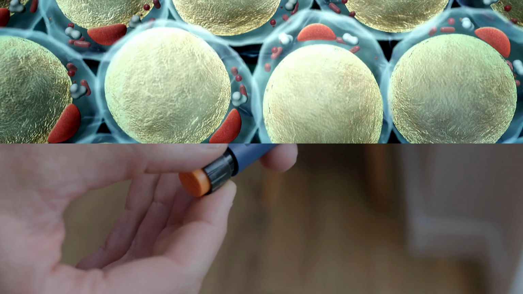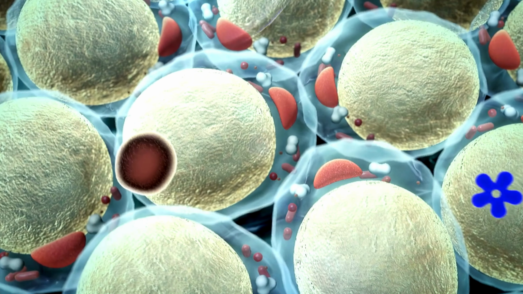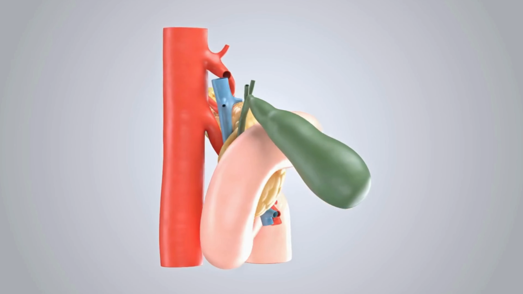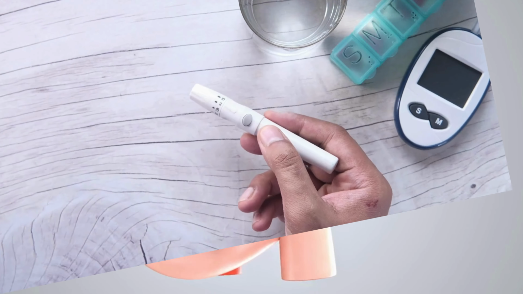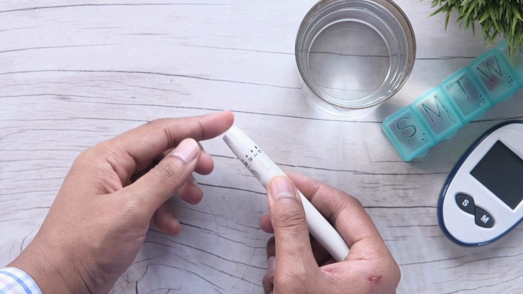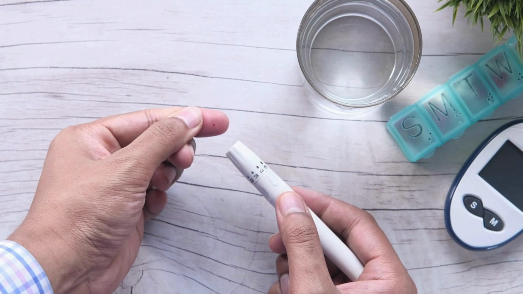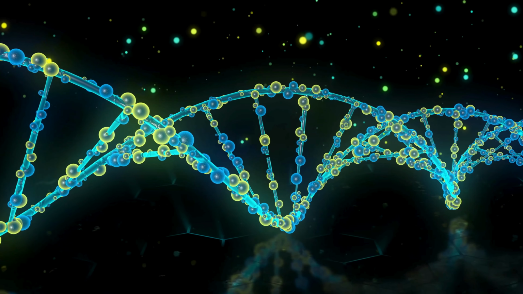Here's how it works. In some people, their body's defense system mistakenly attacks a part of the body. In this case, some special cells in the organ called the pancreas. These cells are the only ones that can make insulin in the body. This usually happens in younger folks and even kids. It is called type 1 diabetes, and it's less common. It happens because of issues in your genes or the environment.